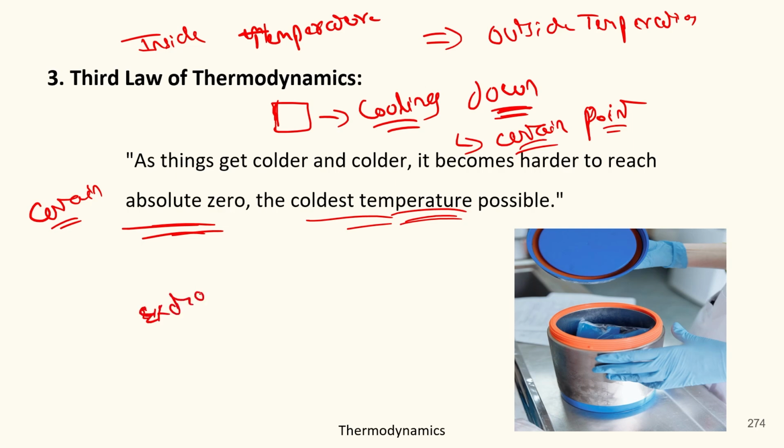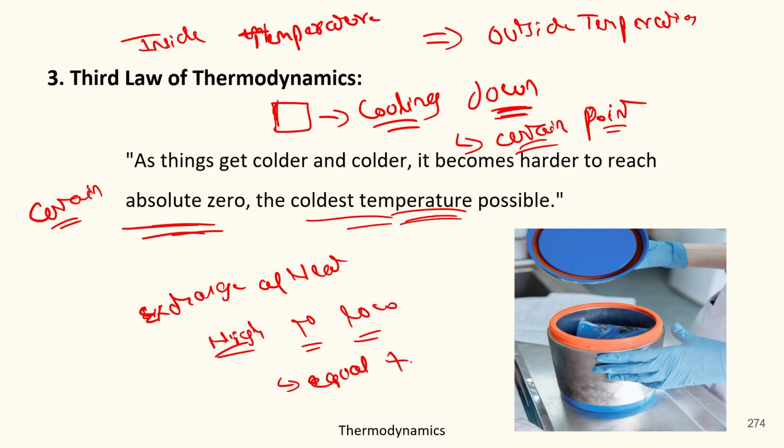There is always an exchange of heat from high to low, but only up to equal temperatures. When the temperatures become equal, then this flow will stop and the heat transfer will stop.